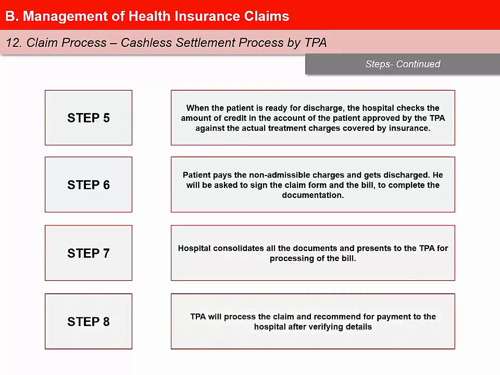Step 8. The TPA will process the claim and recommend payment to the hospital after verifying details such as: 1. The patient treated is the same person for whom approval was provided and also for the same condition as requested in the approval. 2. Expenses for treatment of excluded illness, if any, are not part of the bill.